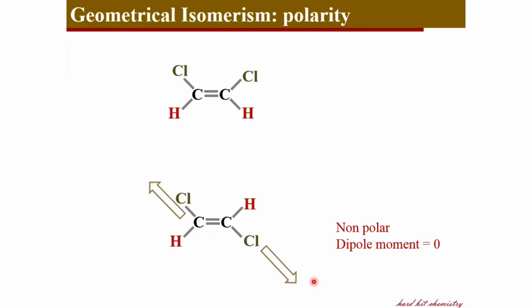And on the other hand, if you consider the cis isomer, the dipoles are oriented not in opposite directions, giving rise to a net non-zero dipole moment to the molecule, making the molecule polar. So in short, the trans isomers are non-polar, whereas cis isomers are polar.